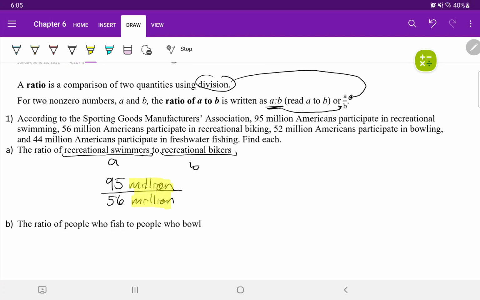If you notice, the units are the same, which means they can simplify each other out. And when they simplify each other out, I'm left with 95 over 56.